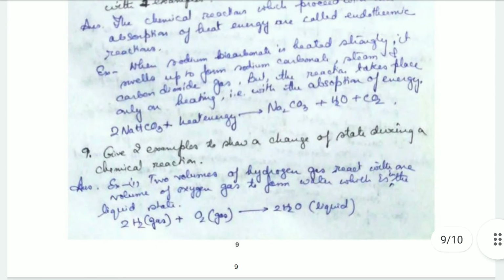Now for example, sodium bicarbonate, when it is heated strongly, it swells up to form sodium carbonate, and steam and carbon dioxide gas is evolved. But this reaction takes place only on heating. If you only heat sodium hydrogen carbonate, that is sodium bicarbonate, then only it produces sodium carbonate, water and carbon dioxide. So this is an endothermic reaction absorbing heat.